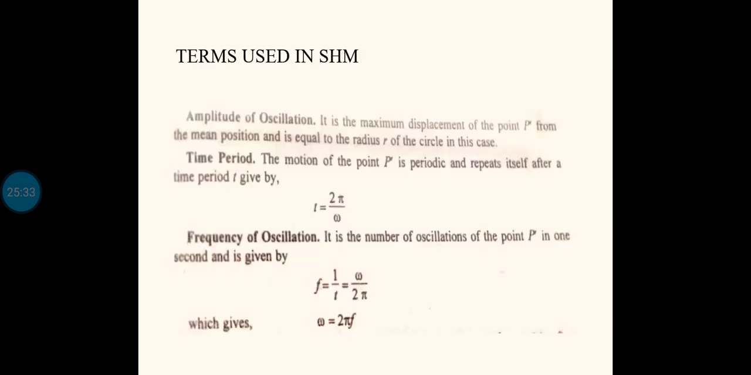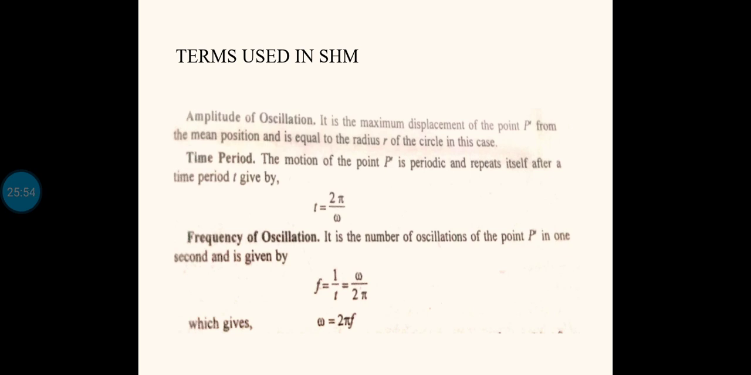Okay. Now the next one is an important thing. Some common terms are used in the field of simple harmonic motion. You must be familiar with these terms also. The first one is amplitude of oscillation. So what do you mean by oscillation? One oscillation means the complete movement.